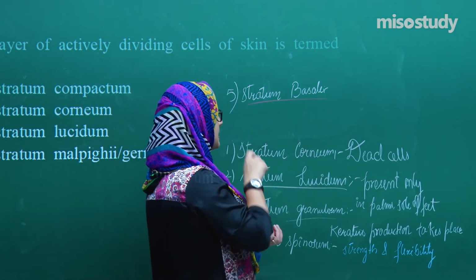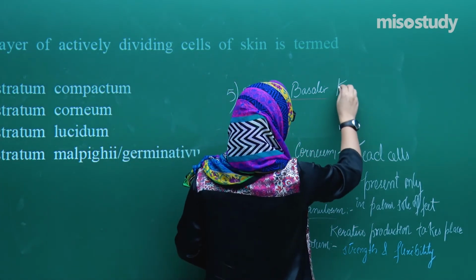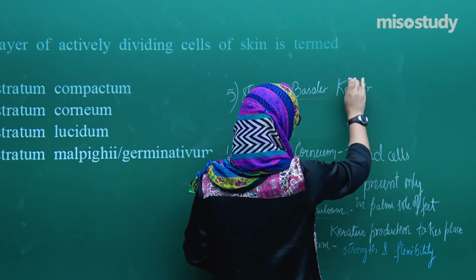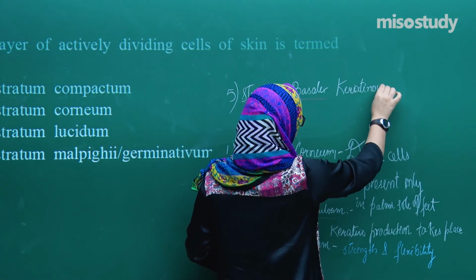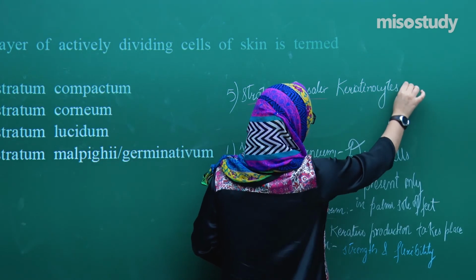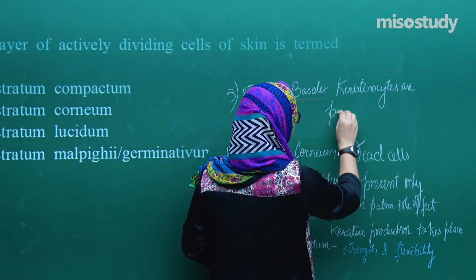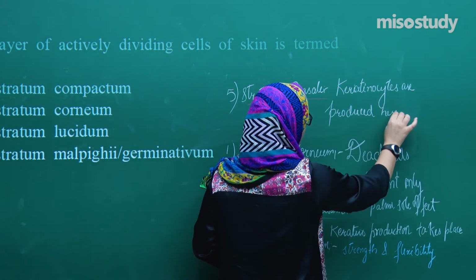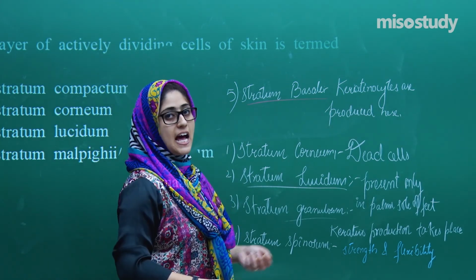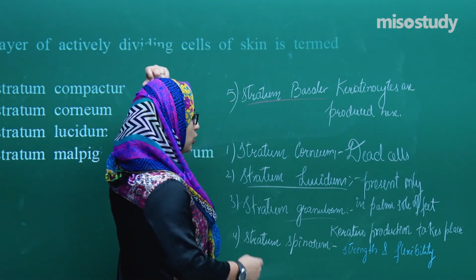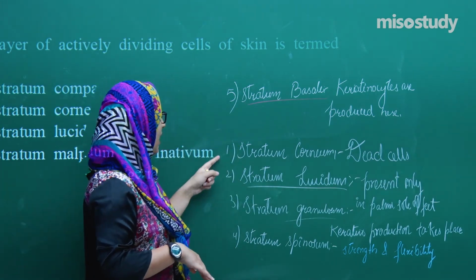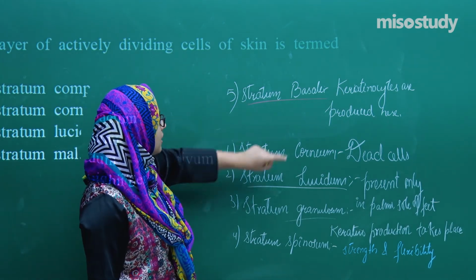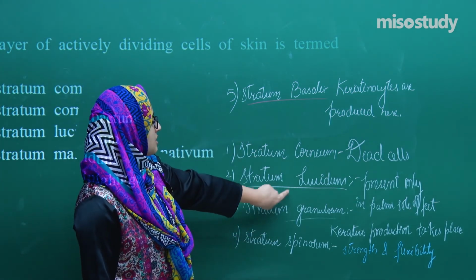Now, what happens in this layer? Keratinocytes are produced here before they move to the upper layers of the skin. So if we go from the outer to the inner, these are the 1, 2, 3, 4 and 5. But if we go from inner to the outer, the first layer is stratum basale, then comes stratum spinosum, granulosum, lucidum and corneum.